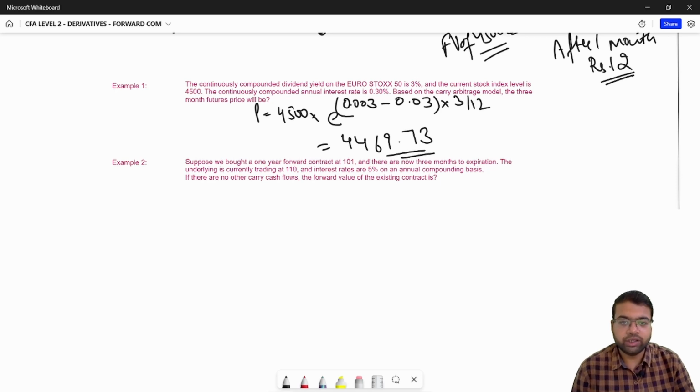Here you will have to calculate the value of the contract. First of all, you initiated the contract at this point, the current point is this, and this is your expiration. You bought a 1-year forward contract at 101. The contract value here was 101.